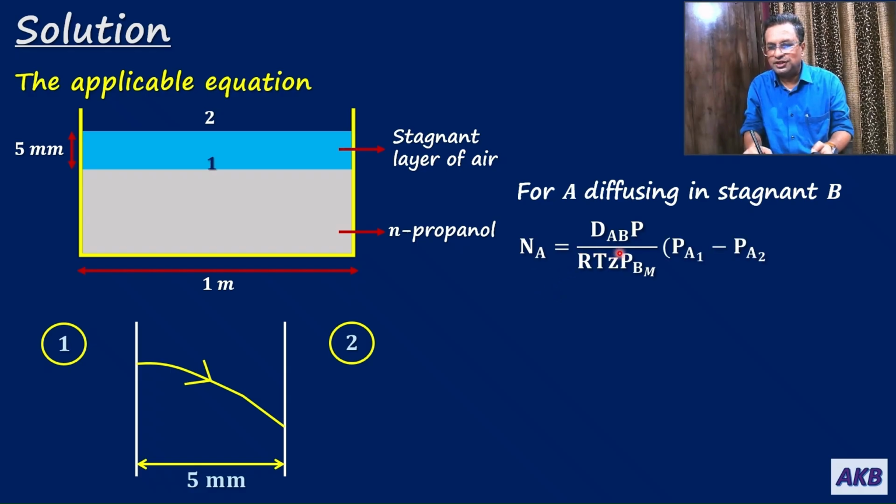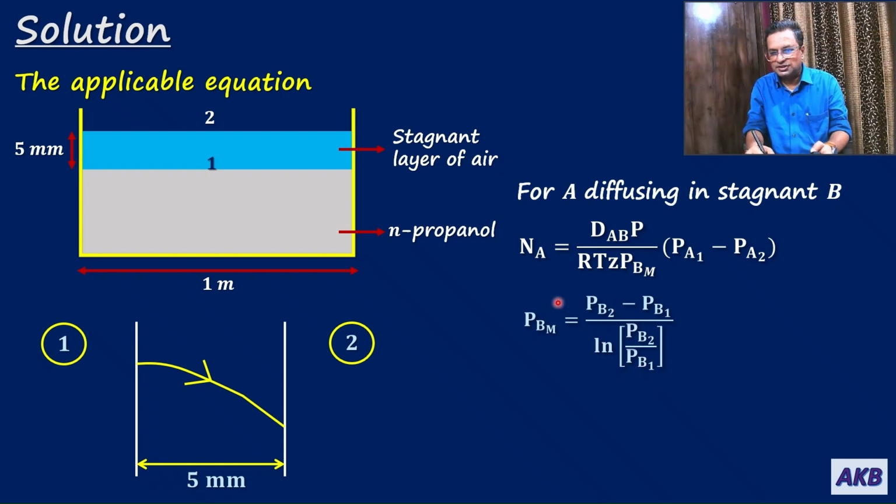NA is equal to DAB P upon RTZ PBM into PA1 minus PA2. In this case, PBM is given as PB2 minus PB1 divided by ln of PB2 by PB1, which is nothing but the logarithmic average of the two partial pressures of B, that is PB1 and PB2.